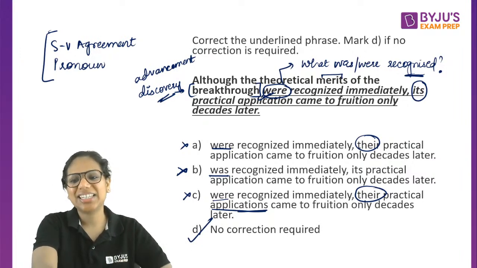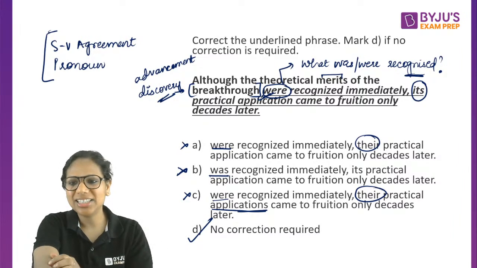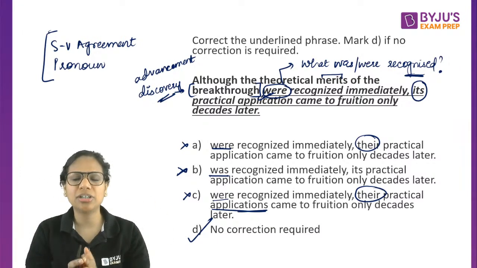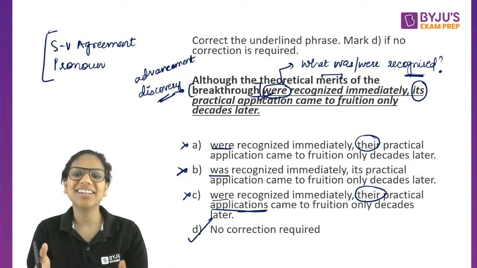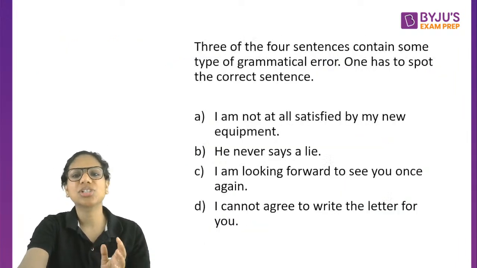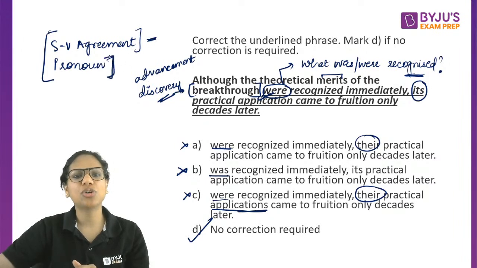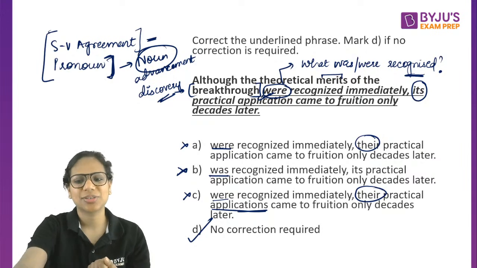Okay, D. I was really looking forward to somebody marking D. But okay, so one of you said it. Ria said that. All right. So in such questions where you have the option no correction required, I am not saying that that is going to be the answer every time, but yes, do be careful, right? Because there's a possibility that the original sentence is correct. And always question like this in subject verb agreement questions particularly, right? For the pronoun also, try to see for which noun have I used it, and you'll get your answer.